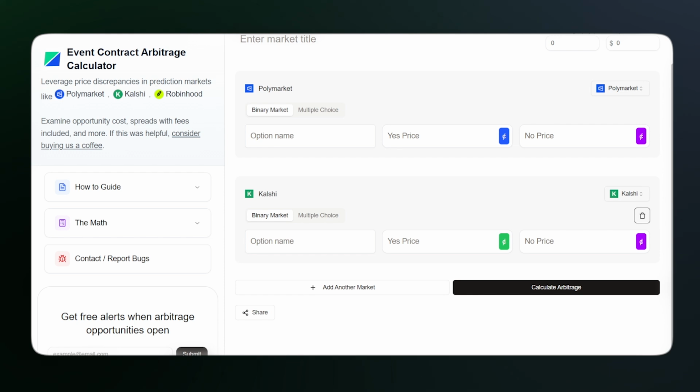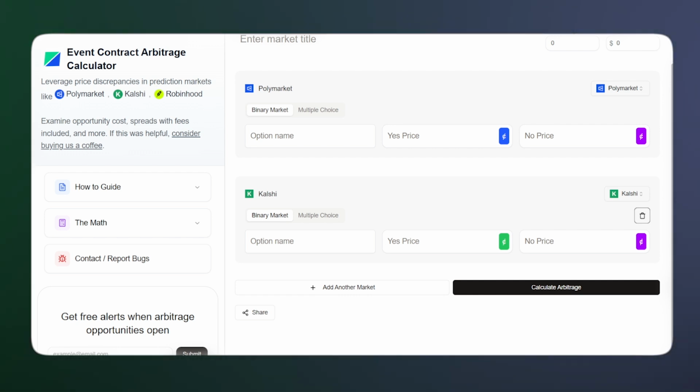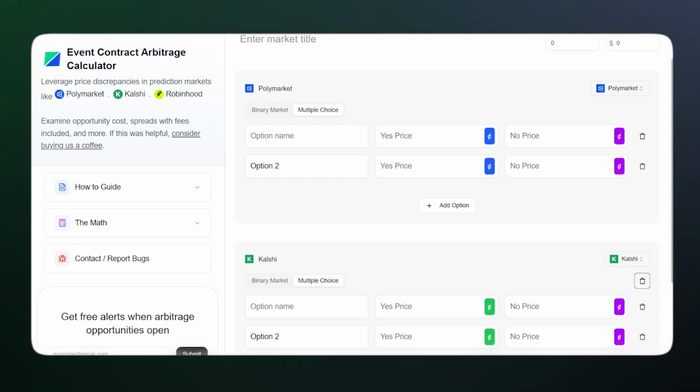But if you want a calculator on the go, something handy to just calculate arbitrage if you think you found an opportunity that might not be in a platform, this is a great way to do it. You can ultimately go through binary or multiple choice markets on Polymarket, Kalshi, and Robinhood, and ultimately it's a totally free tool, so it doesn't cost you a dime.